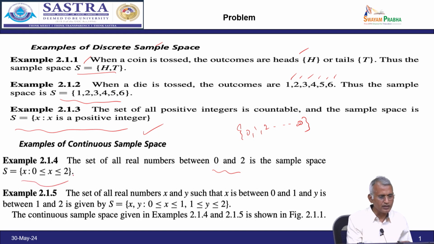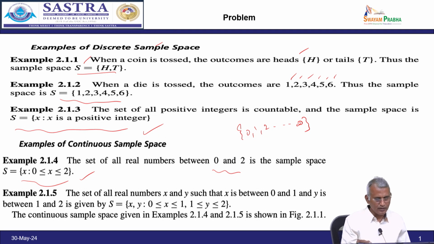S equal to {x such that 0 less than or equal to x less than or equal to 2}. This way we can write the sample space as a set with bounds. Once you understand this way of expressing a sample space, I hope all of you can understand the further ideas about sets related to probability.